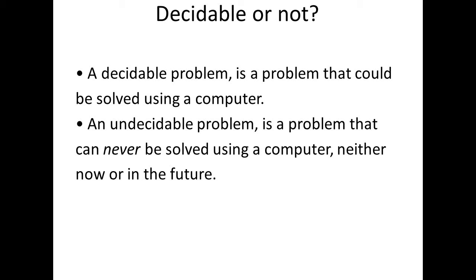There is one more way to think of this decidable problem. A decidable problem is a problem that could be solved using a computer, and an undecidable problem is a problem that can never be solved using a computer, neither now nor in the future, even though it may take too long a time to find the solution.